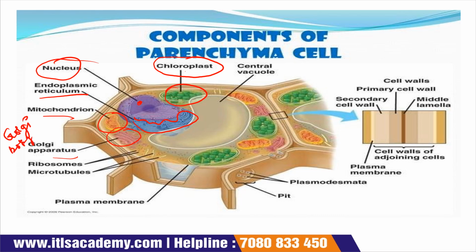Now see, here the ribosomes are dispersed inside the cell. This is your ribosome, and along with ribosomes, some thread-like structures are also present, which are called microtubules. Now this membrane is called plasma membrane.